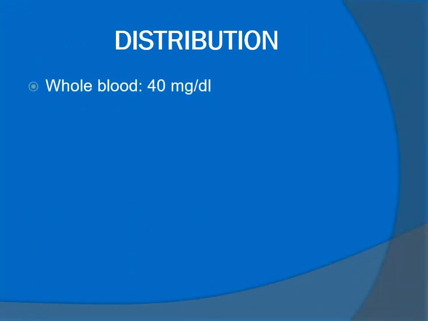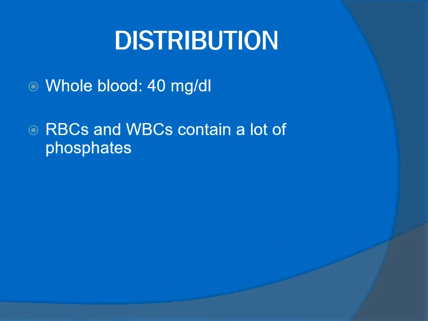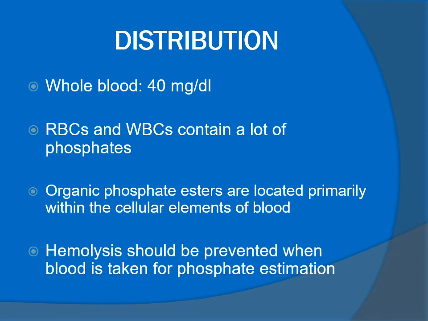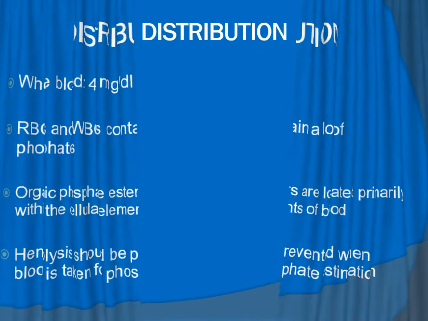Whole blood contains 40 mg per deciliter of phosphorus. RBCs and WBCs contain a lot of phosphates. Organic phosphate esters are located primarily within the cellular elements of blood. Hemolysis should be prevented when blood is taken for phosphate estimation.